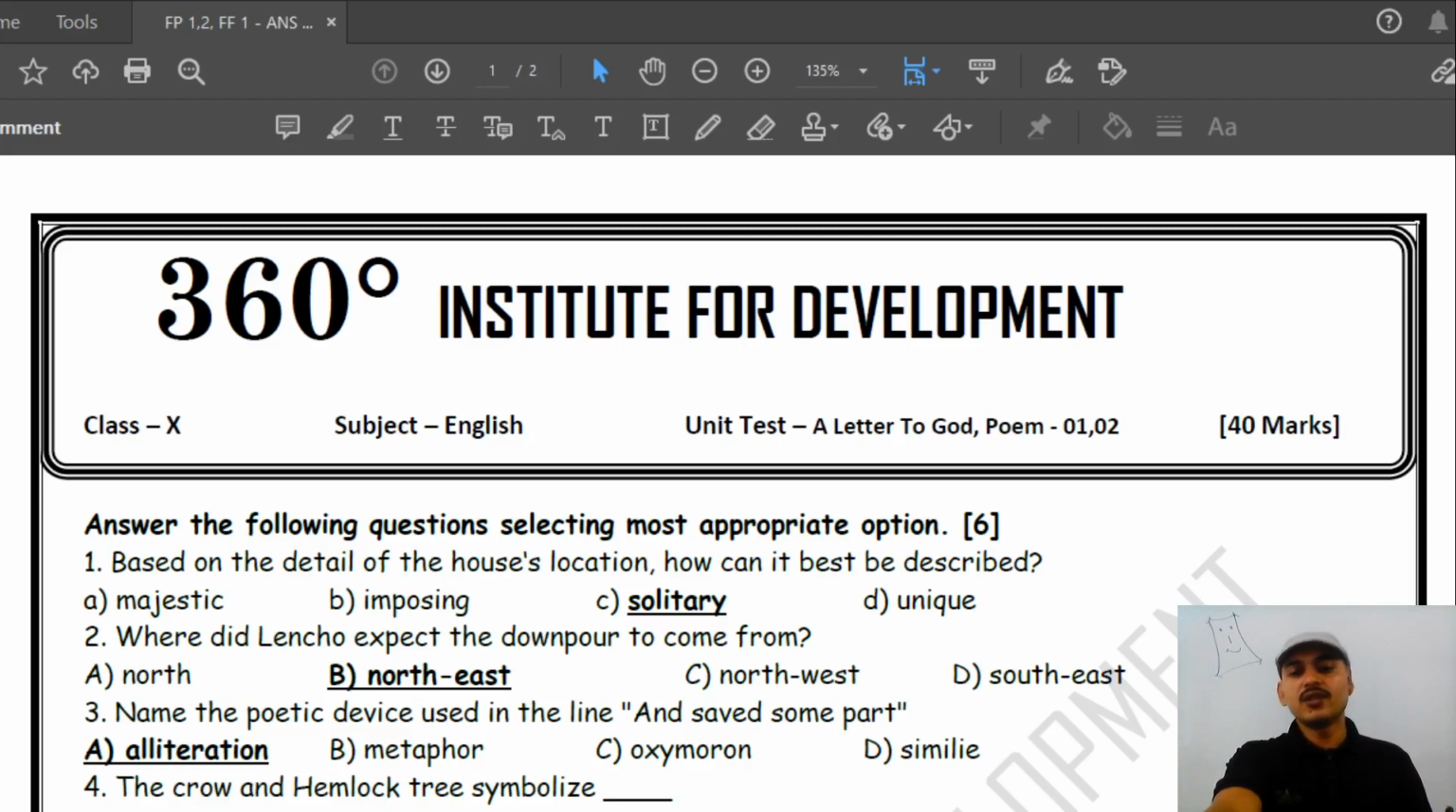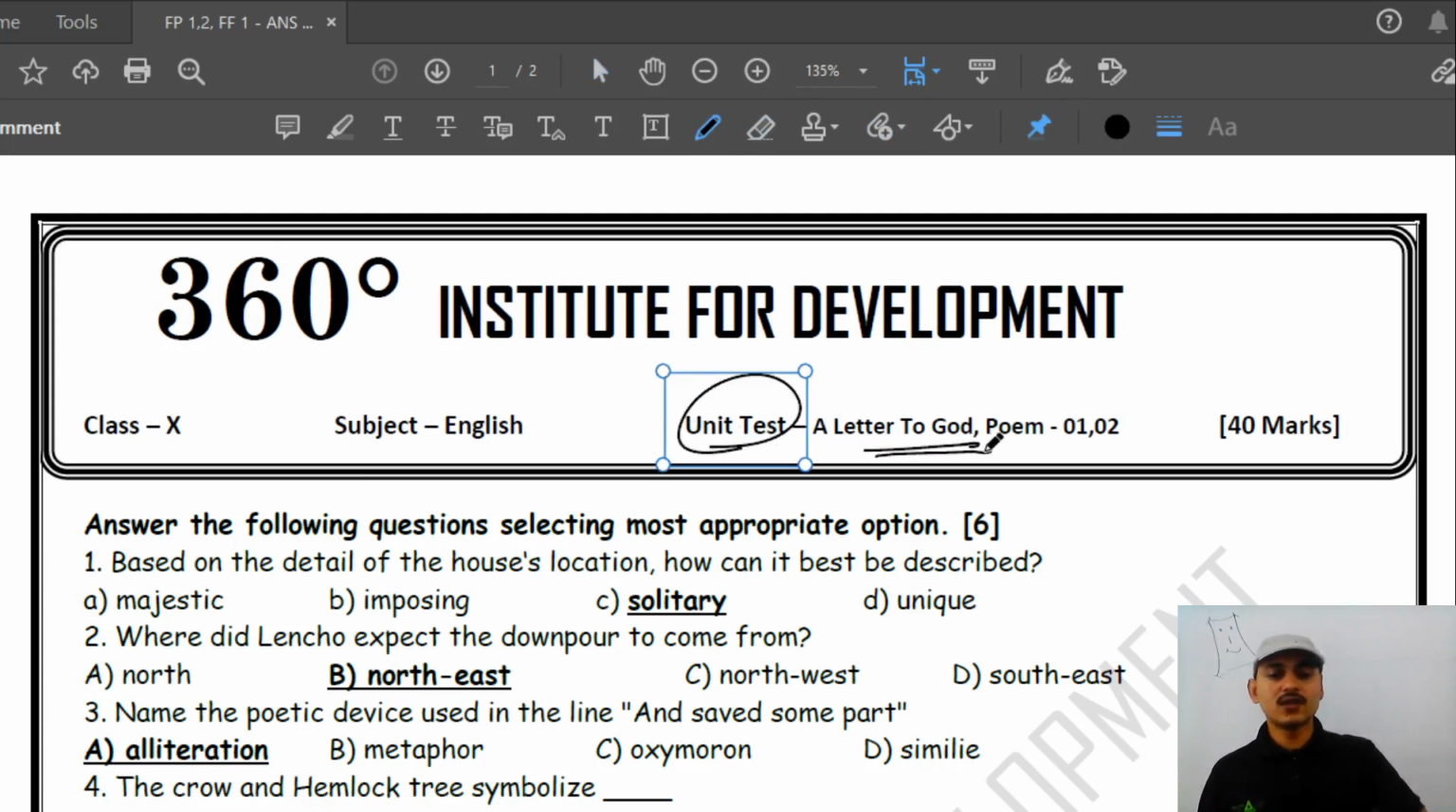Today I'm going to share with you all the answer key of the test paper that you have just done today. Okay, so this answer key is all about the unit test that we have just done. There was one chapter, A Letter to God, and two poems, poem 1 and 2. Poem 1 was, I hope you remember very well.